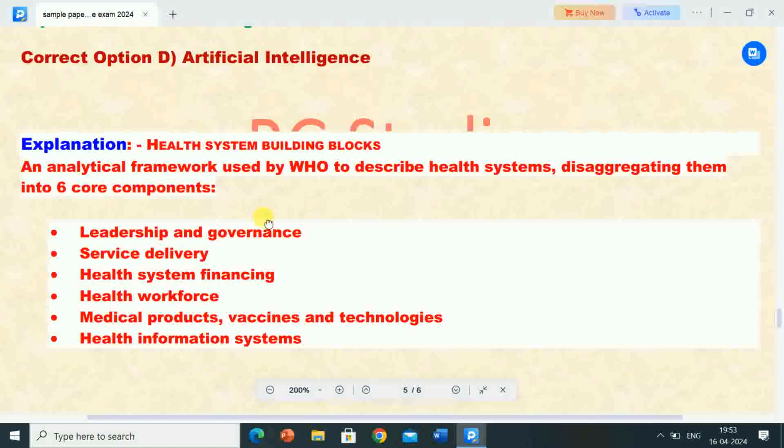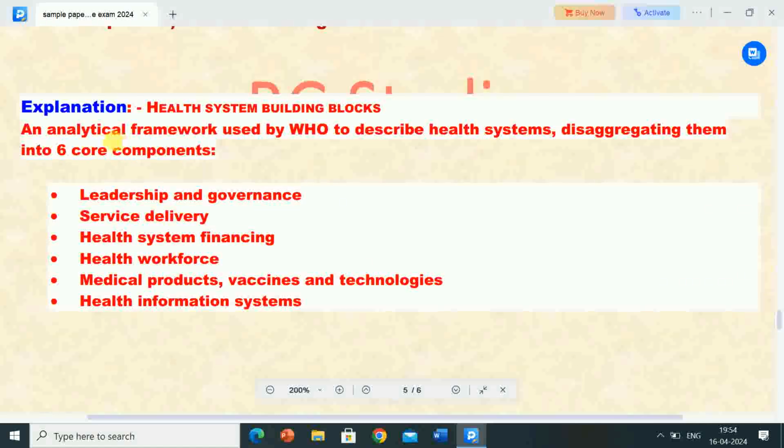Its explanation is: health system building blocks, an analytical framework used by WHO to describe health systems, disaggregating them into 6 core components: leadership and governance, service delivery, health system financing, health workforce, medical products, vaccines and technologies, health information systems.